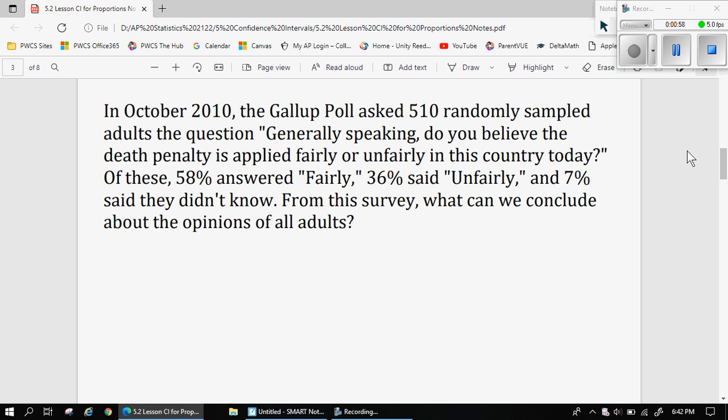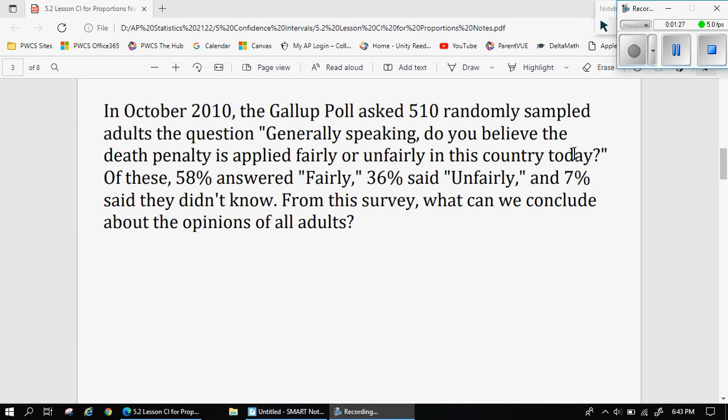And I'm pretty sure if I remember from experience that this doesn't add up perfectly to 100%. Let me double check. Yep, I'm right. I think it's about 101%. So probably what happened here is they rounded their percentages just for ease of conversation. And so just be careful with that. When we round, it sort of distorts reality a little bit. But for the sake of this question, we'll use these numbers.